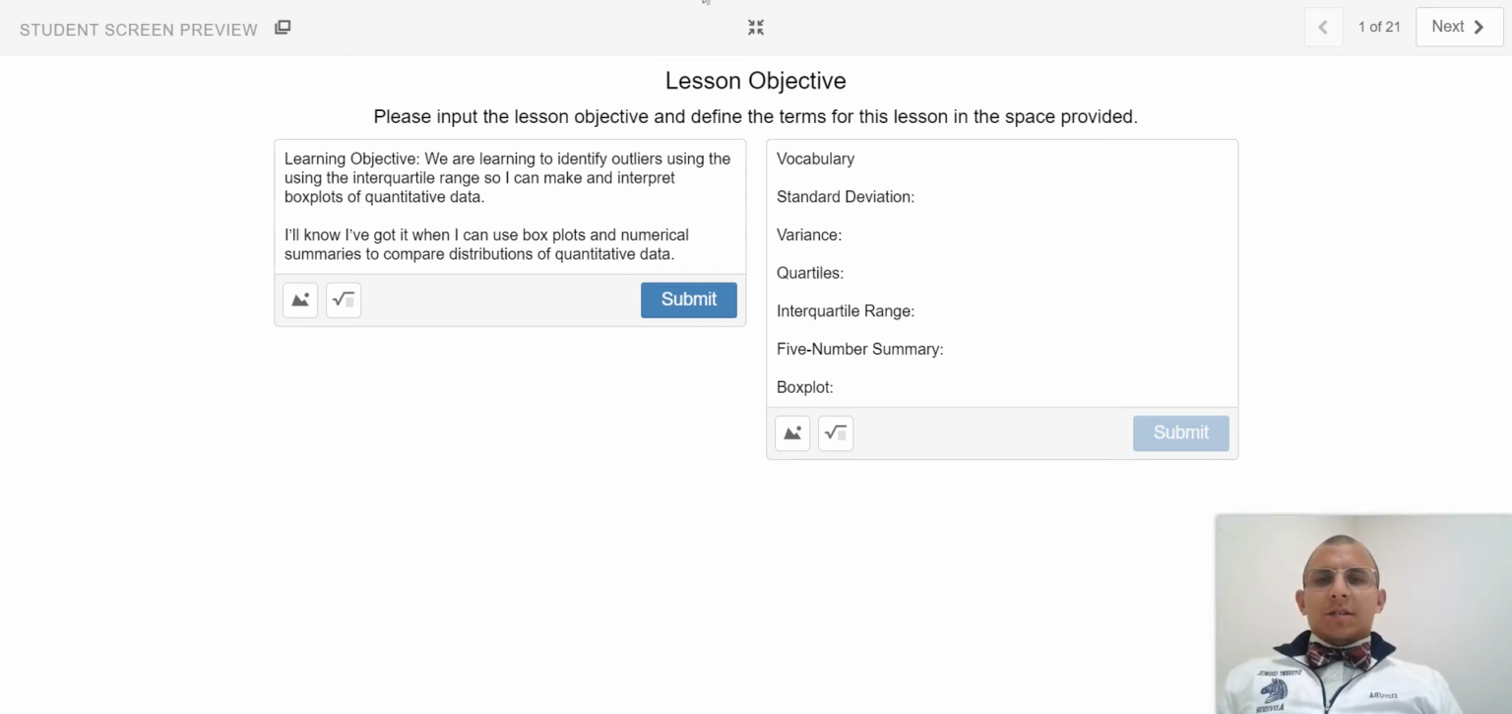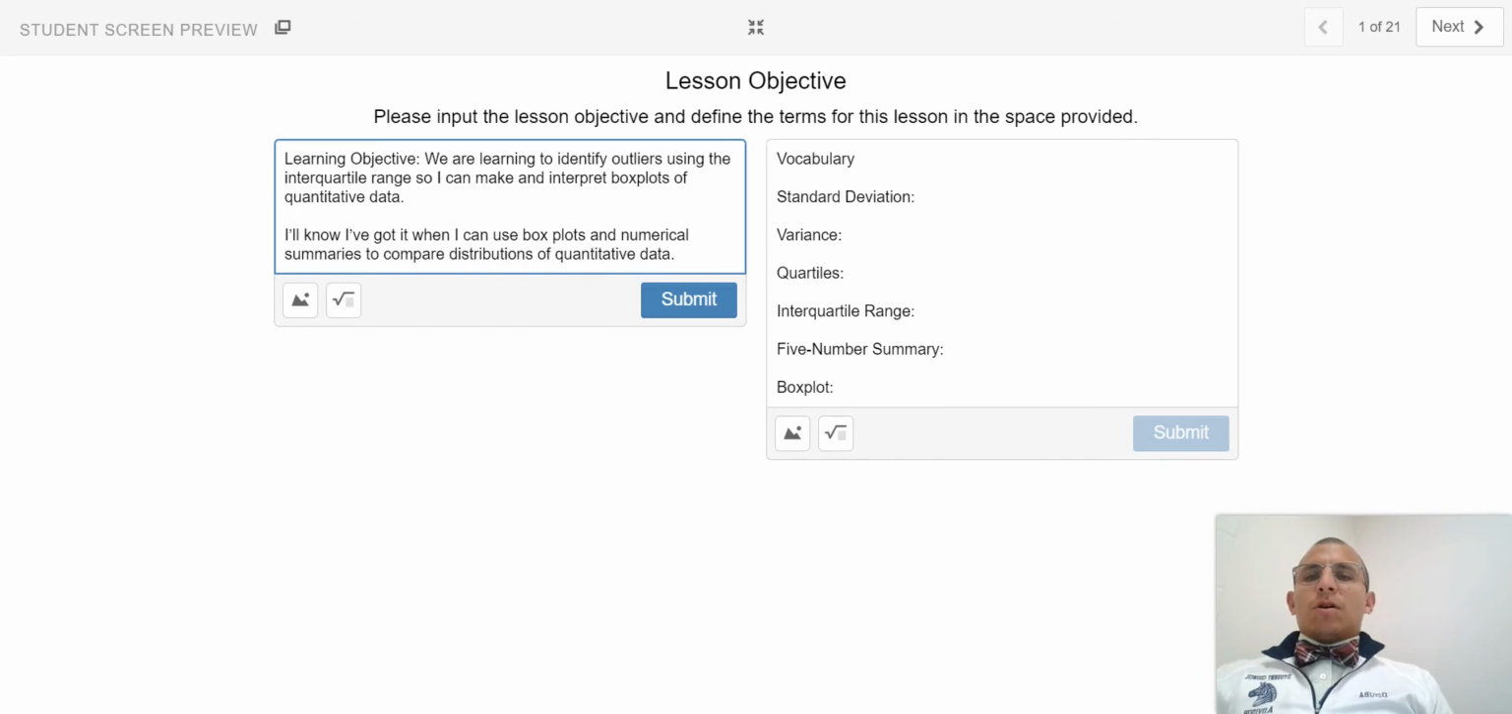Hello, statisticians. Welcome back to our final lesson in our Unit 1 sequence. In this lesson, we're going to be learning to identify outliers using the interquartile range so I can make and interpret box plots of quantitative data. I'll know I've got it when I can use box plots and numerical summaries to compare distributions of quantitative data.